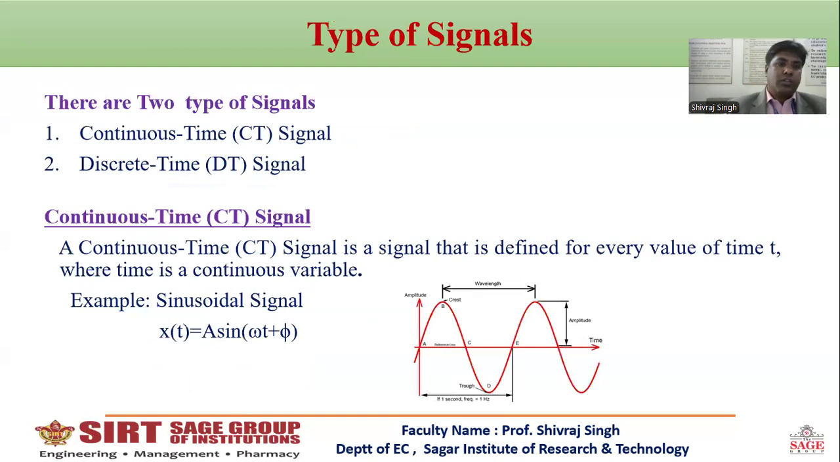Next, types of signal. There are two types of signal: continuous time signal and discrete time signal. First, continuous time signal. A continuous time signal is a signal that is defined for every value of time, where time is a continuous variable, for example a sinusoidal signal. In this figure, we can see that at each time the signal is defined. That means in each time interval the signal has some amplitude. That means a continuous time signal has continuous nature.